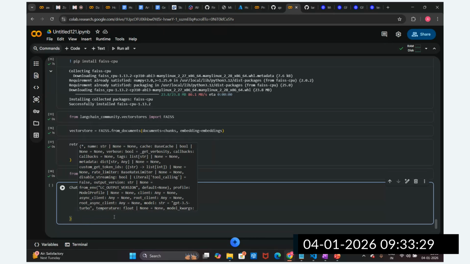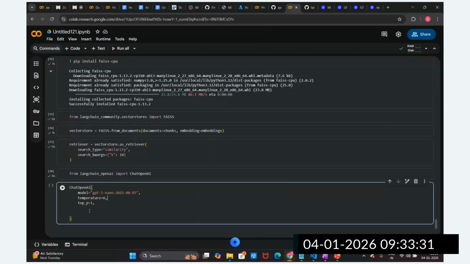Okay, no worries. So guys, temperature is nothing but the creativeness. It will give a creative or a deterministic response. Temperature is helpful for creative or deterministic responses. The top P is the cumulative probability, nucleus sampling we can call it.